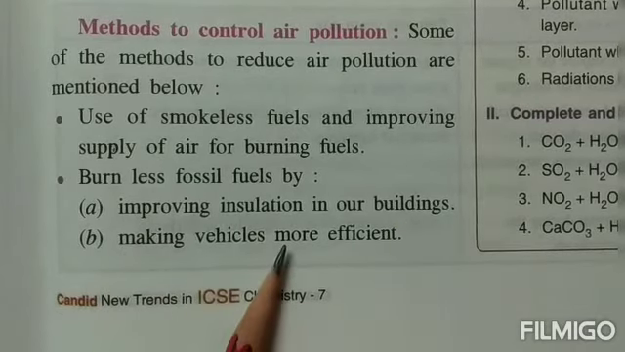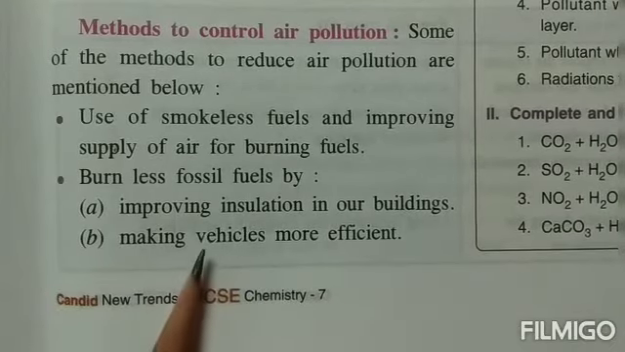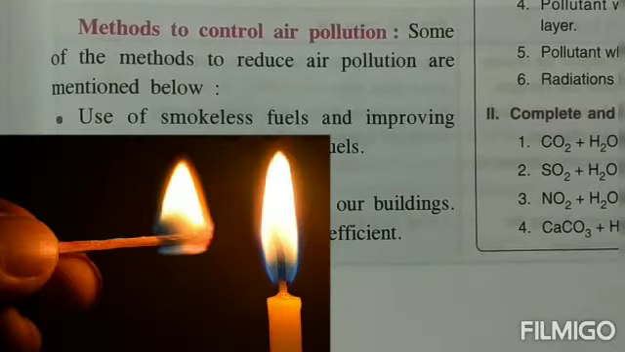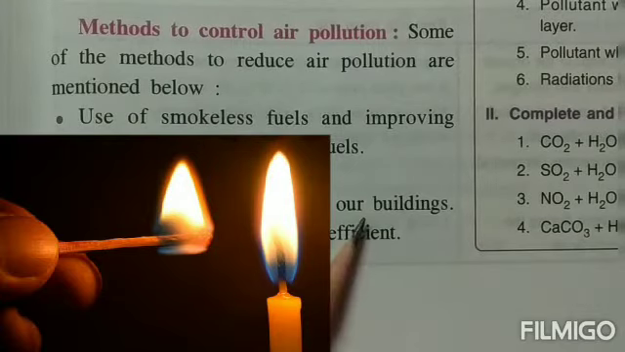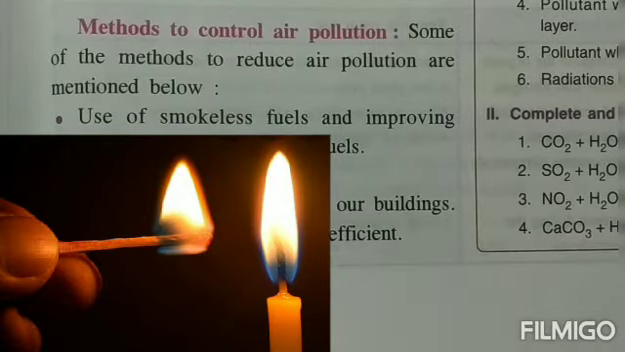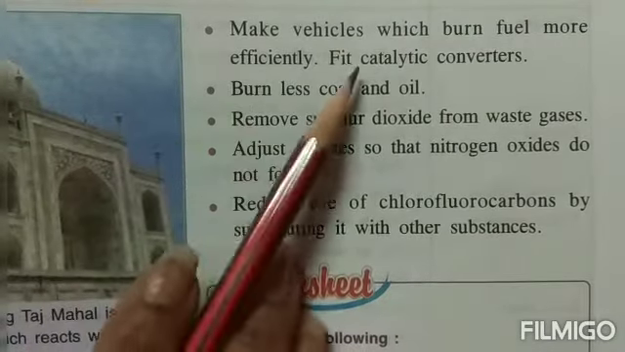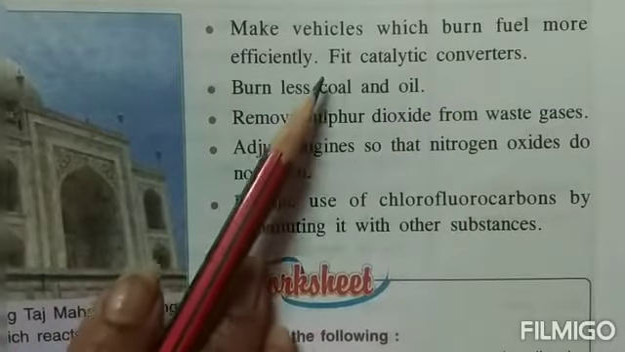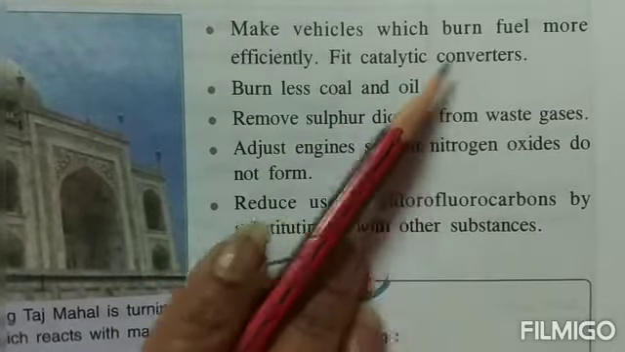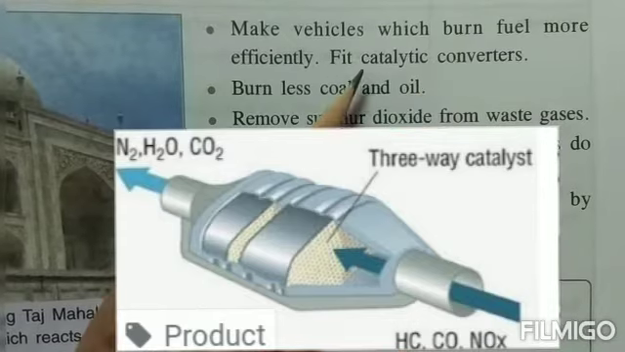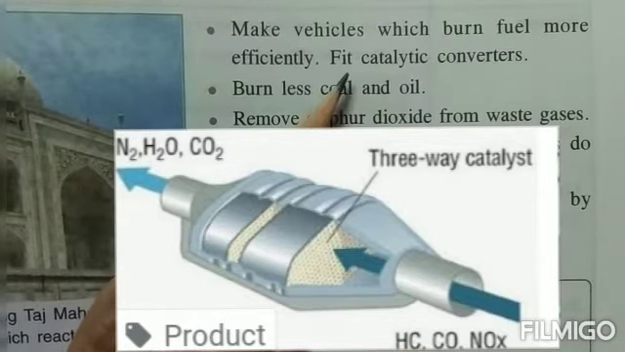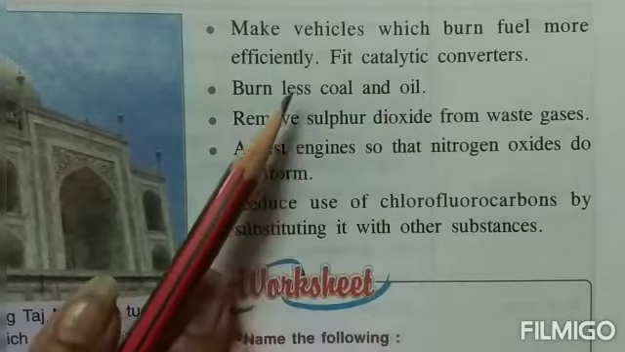By making the vehicles more efficient. If we make more efficient vehicles and if we use a proper insulation in our building, then by burning less fuels, we can reduce the air pollution. For making the vehicles that will burn the fuel efficiently, we need to fit a catalytic converter. Now, this catalytic converter will convert the harmful gases into the gases that are not harmful for the environment.